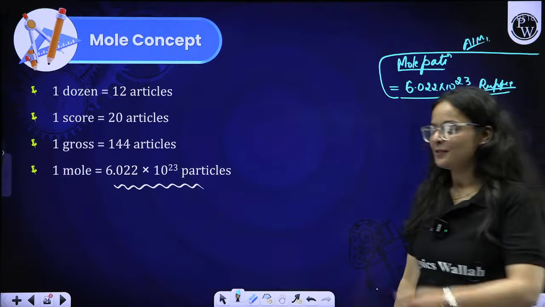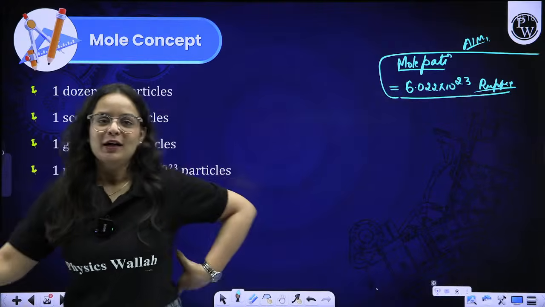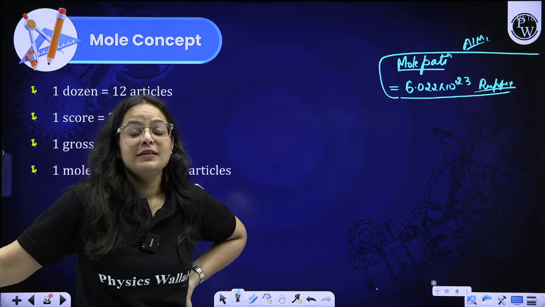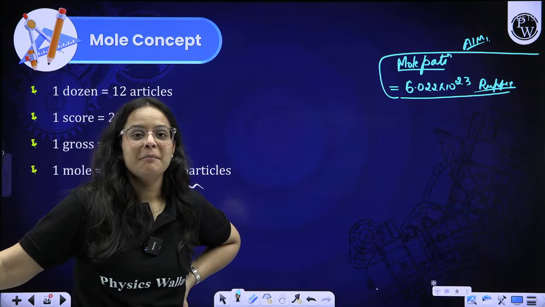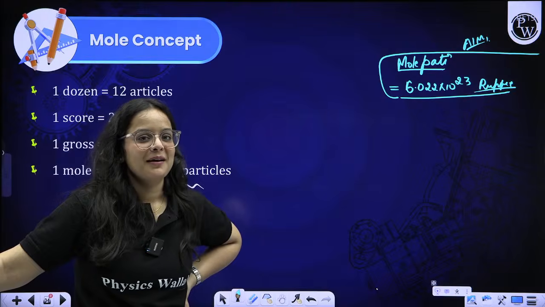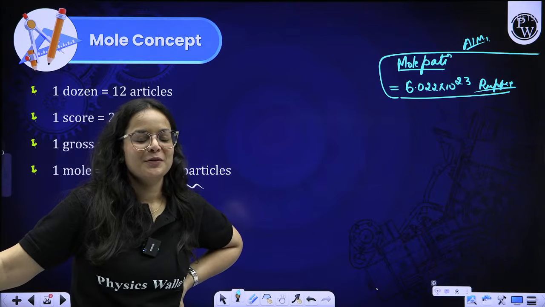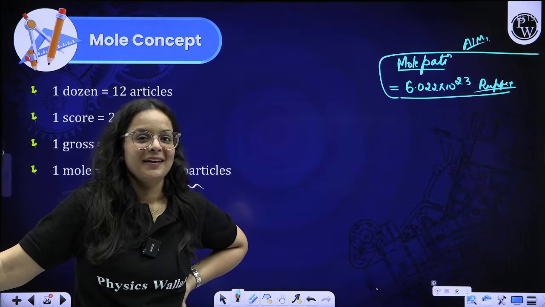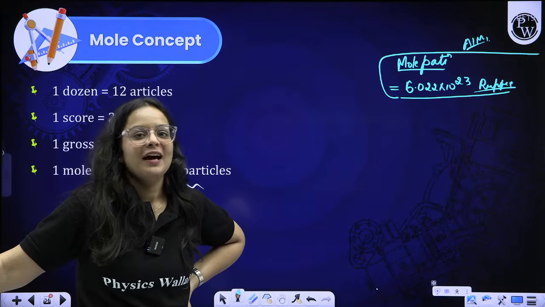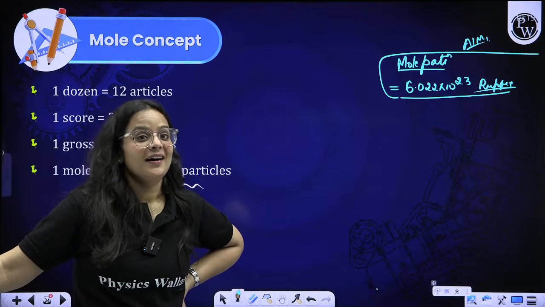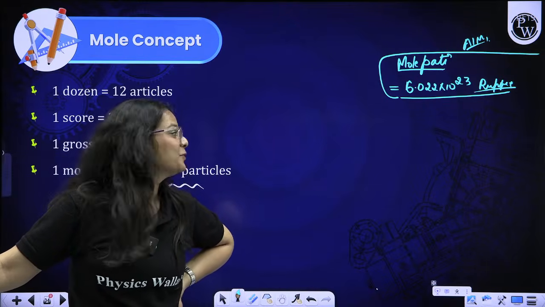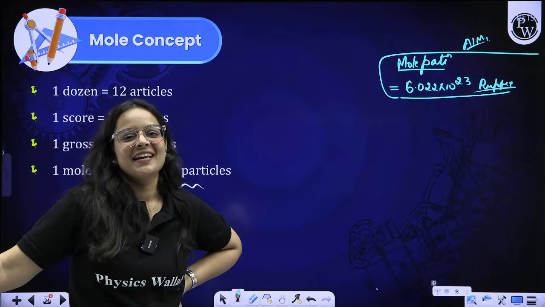From today itself, if I ask you what your aim is, you all will say, ma'am, we want to become molepati. We all want our bank balance to be how much? 1 mole, ma'am. How much is 1 mole? 6.022 into 10 raised to power 23, ma'am. That is a very huge number. You will have to put in a lot more effort to get that number, right? But yes, I think you all will be able to get it. Okay. So yes.